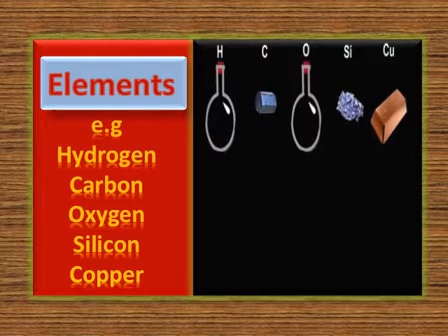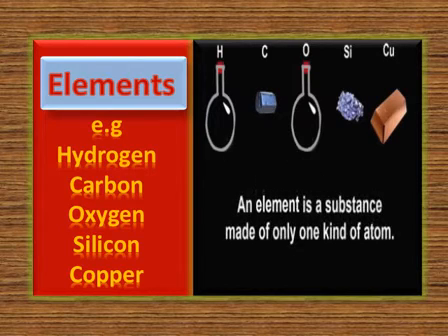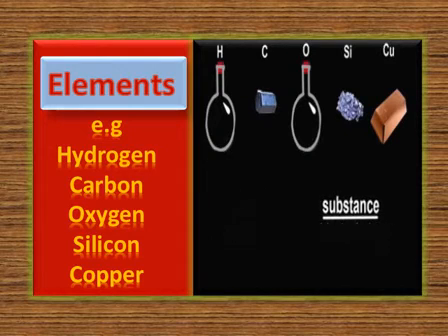So you can see all elements have one kind of atom among them, and I have given you some examples here. Elements are substances made up of only one kind of atom, and these are pure substances.